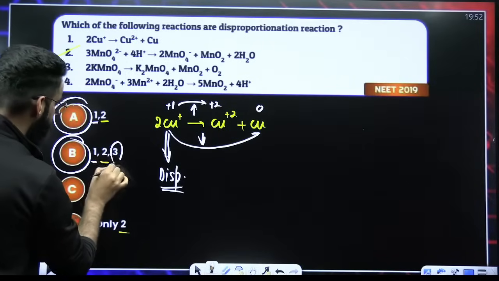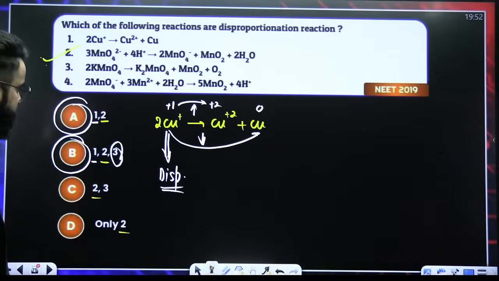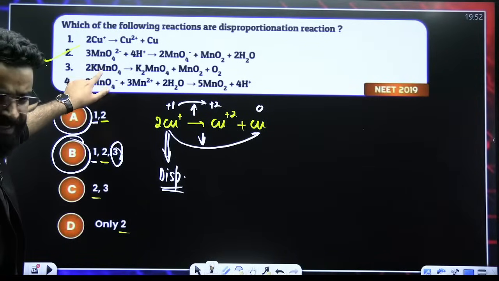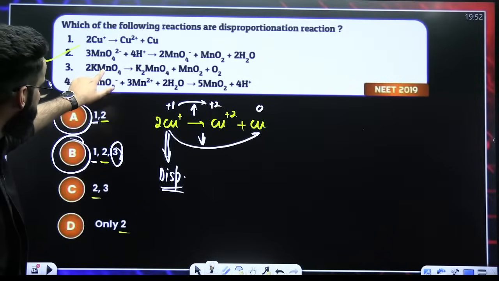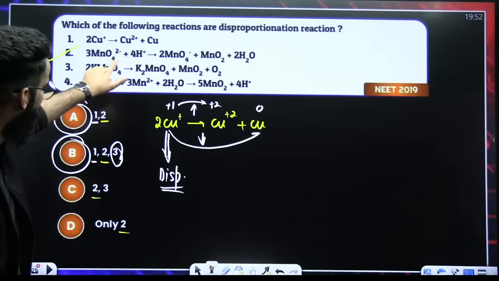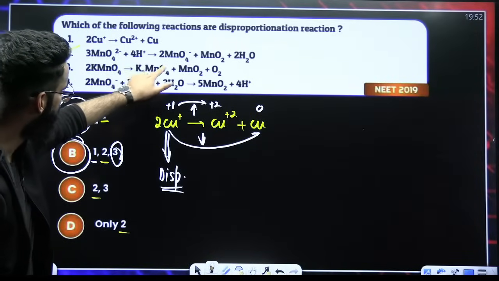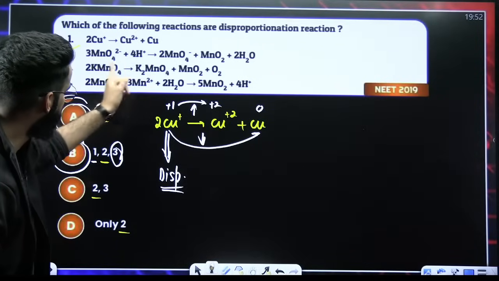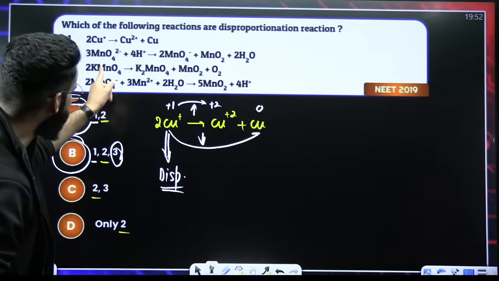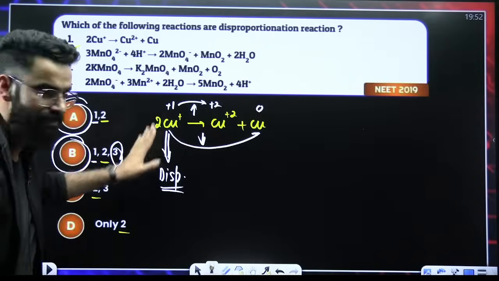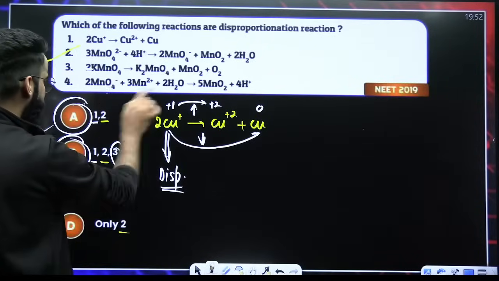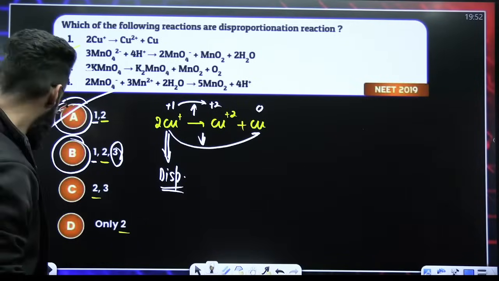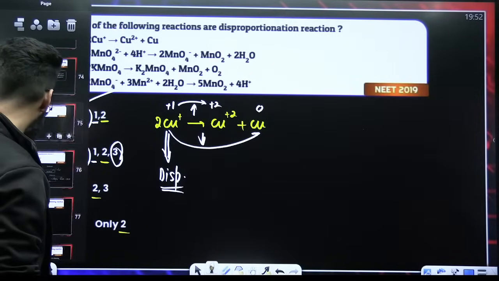I just have to check the third one. Check it out, my dear students. Manganese over here has +7 oxidation state, right? Over here it is +6, over here it's +4. So +7 to +6 is a decrease, +7 to +4 again a decrease. So this cannot be. So it's only 1 and 2. Kill it. Done and dusted, people?